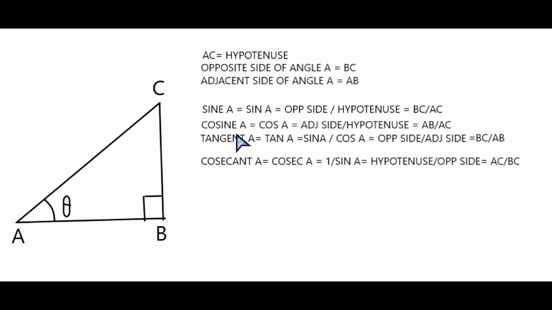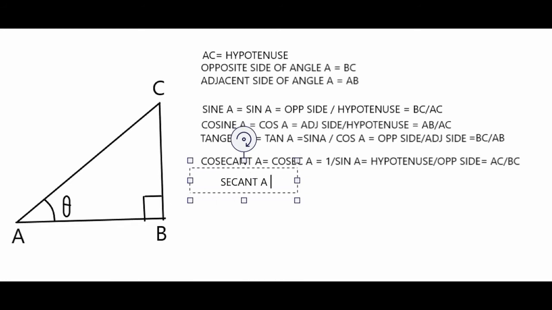Now you know that we have defined sin A, cos A, tan A. The next three will be 1 by sin A, 1 by cos A and 1 by tan A, because we are learning about reciprocals. So the first one is 1 by sin A, which is called cosecant A, cosec A. The second one is secant A. There is no cos here.